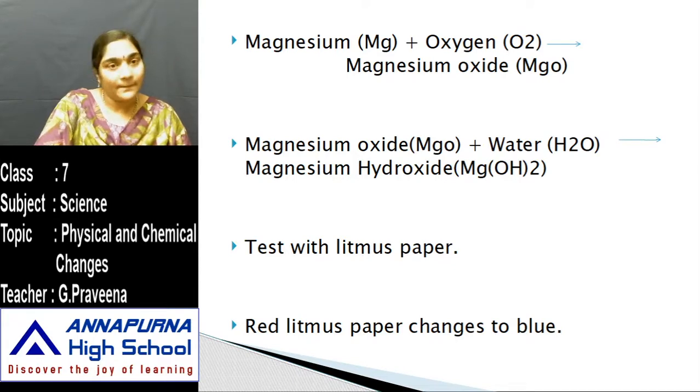Magnesium ribbon is a metal. When it is burnt in the presence of oxygen, it gets converted to magnesium oxide. The powdery ash obtained there, when mixed with water, gets converted to magnesium hydroxide. So it is a new substance that is being produced there. When a new substance is formed, what can we say that change is? Yes, it is a chemical change.